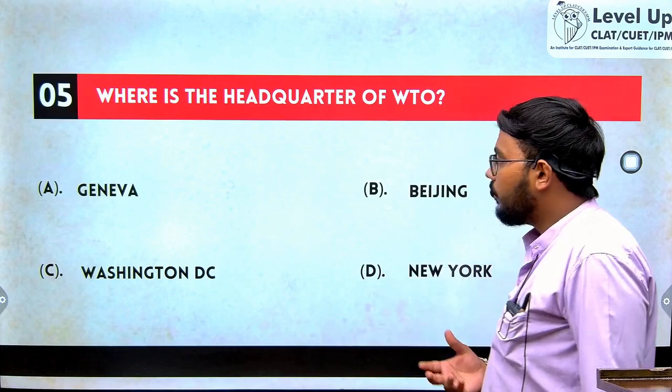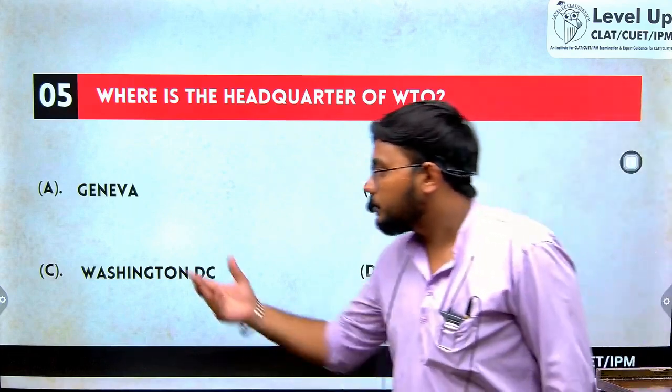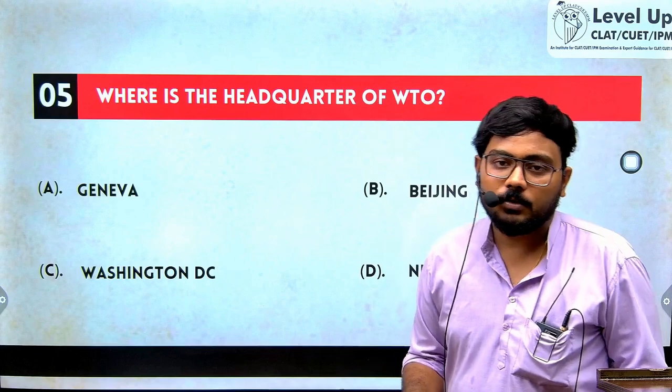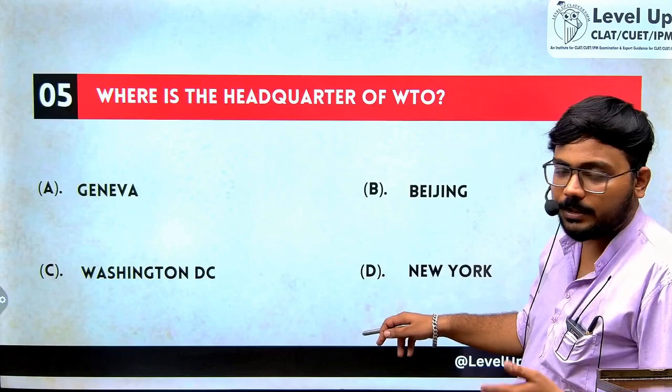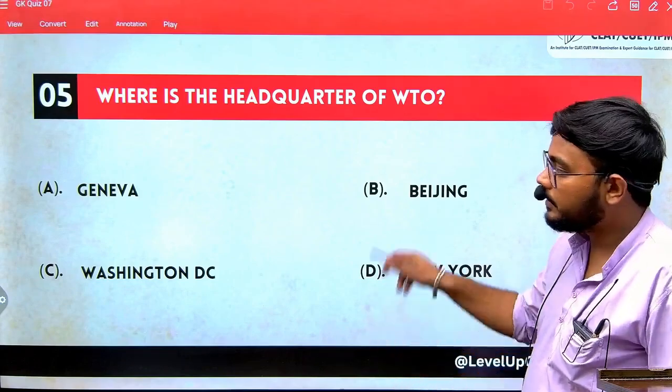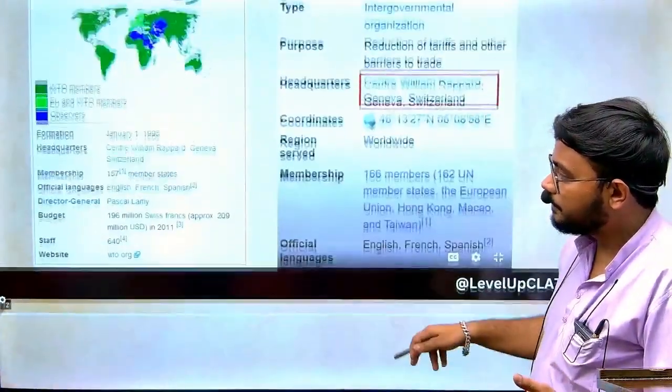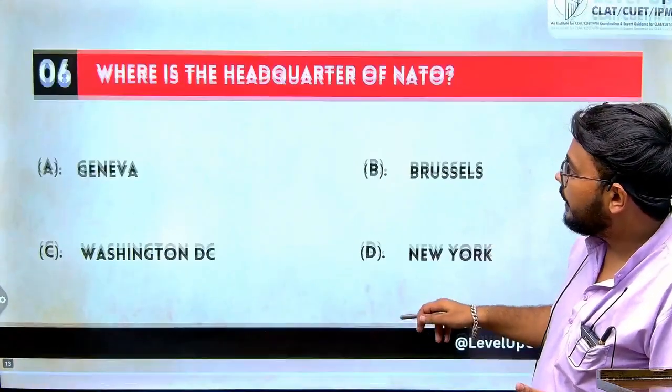Now, where is the headquarters of WTO? The headquarters of WTO is situated in Geneva. Even the headquarters of WMO, WTO, WHO, all of these are located in Geneva. Where is Geneva? Geneva is in Switzerland. Switzerland is in Europe.